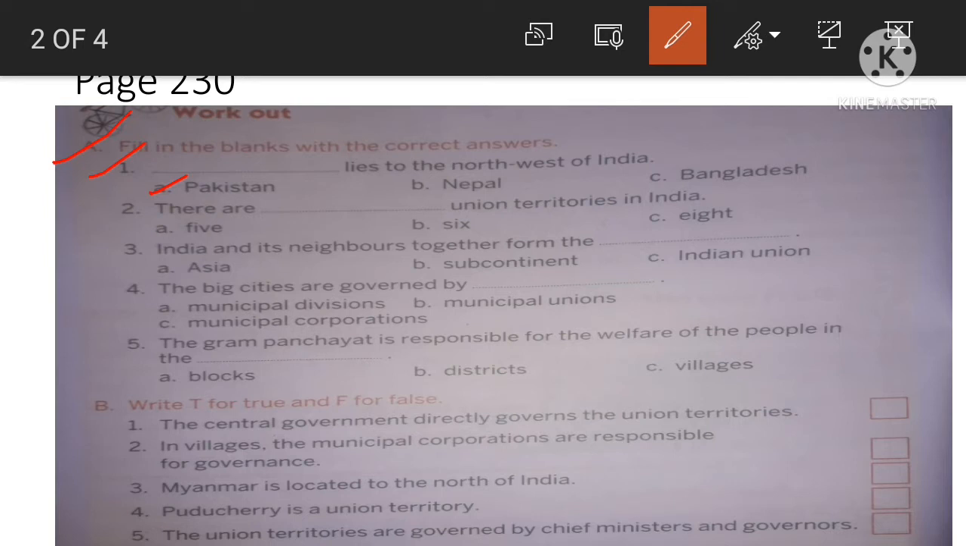Next, question number 2. There are dash union territories in India. As we have discussed, there are 8 union territories and there are 28 states. So the correct answer will be 8. There are 8 union territories. Question number 3. India and its neighbors together form the, options are given here: Asia, subcontinent, Indian Union. So India and its neighbors together form the subcontinent.